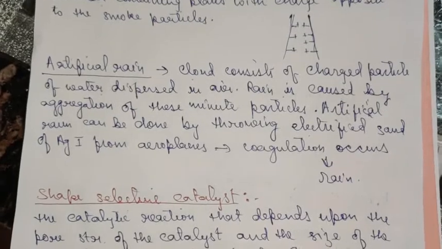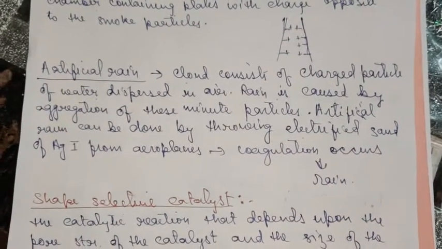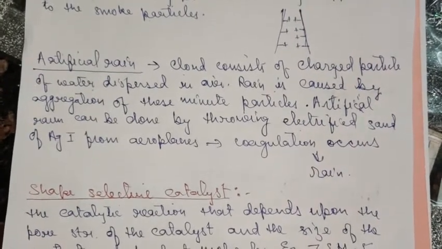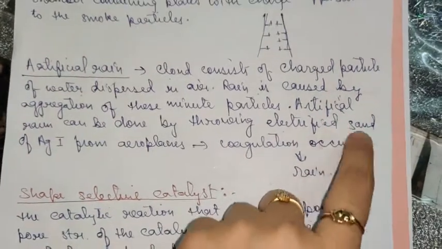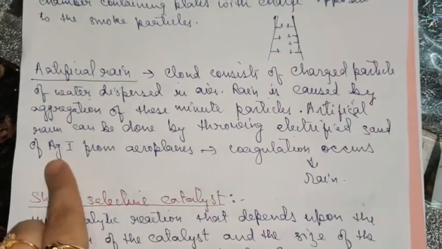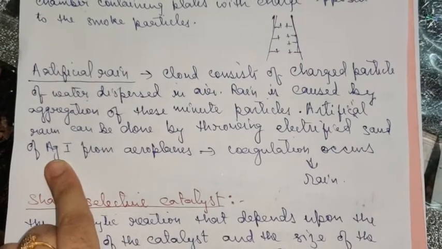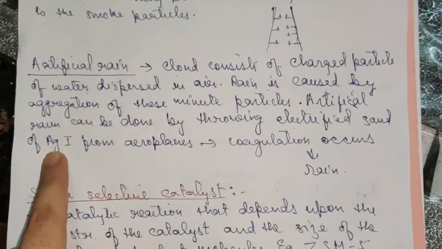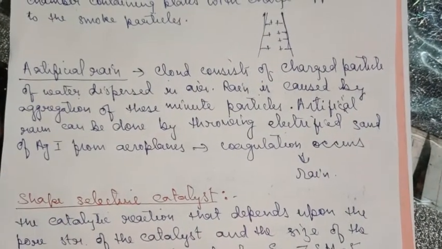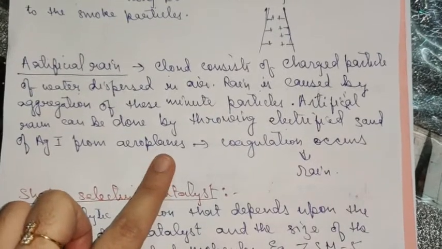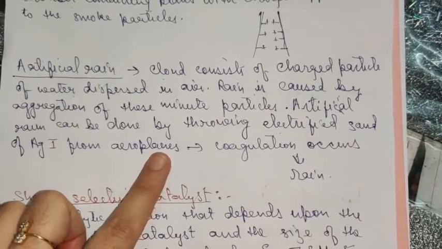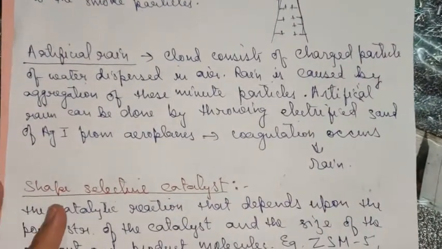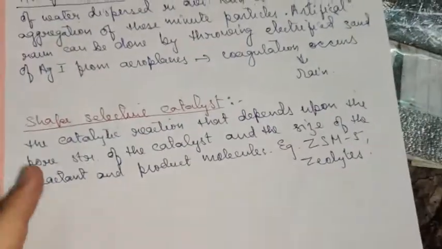So in that case, the artificial rain is made to precipitate by spraying some electrified sand of AgI. Okay, electrified sand of AgI, because these cloud particles are also charged, and when these oppositely charged electrified sand particles of AgI are dropped with the help of aeroplanes from the top, the coagulation of the clouds occurs, so it precipitates in the form of rain, and this is known as artificial rain.